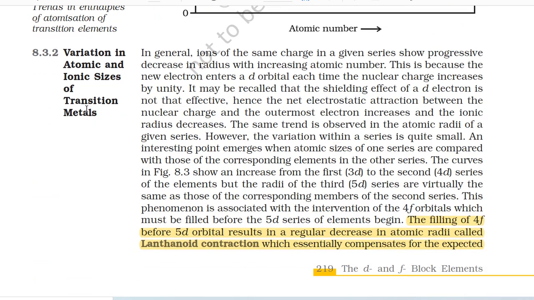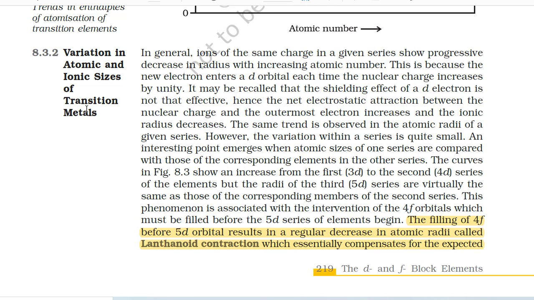8.3.2 Variation in atomic and ionic sizes of transition metals. In general, ions of the same charge in a given series show progressive decrease in radius with increasing atomic number. This is because the new electron enters a d orbital each time the nuclear charge increases by unity.